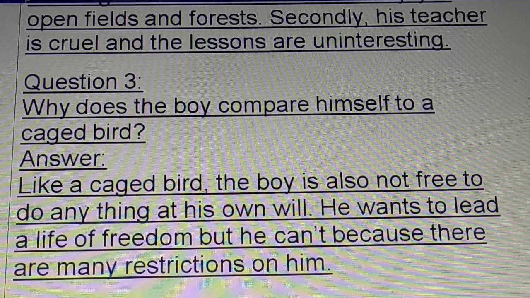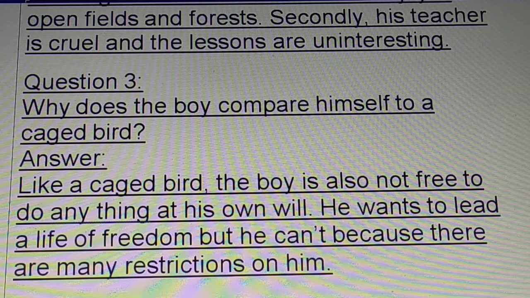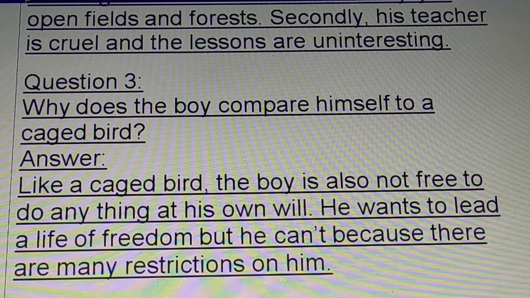Why does the boy compare himself to a caged bird? Like a caged bird. Caged bird, a bird kept inside a cage. The boy is also not free to do anything at his own will. He wants to lead a life of freedom, but he can't because there are many restrictions on him. Yes, in school we have to follow a certain timetable. We have to follow the rules, the regulations and everything. Yes, we cannot do whatever we feel like.